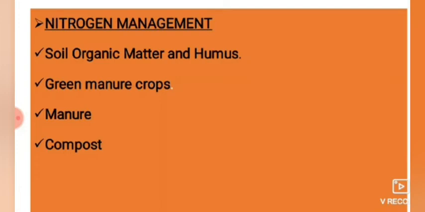Soil organic matter and humus: how are they going to be helpful in fixing nitrogen? Organic growers agree to a soil building program to maintain or enhance soil organic matter as part of the organic certification requirements. Soil organic matter is one important source of nitrogen for organic production. If you grow crops completely depending upon organic sources, then only will the organic certification committee certify that your whole farm is organic. In this certification, nitrogen plays an important role as it increases organic matter fixation.